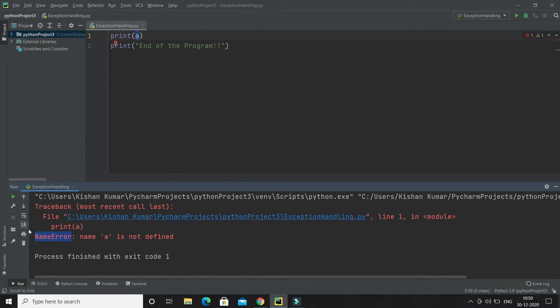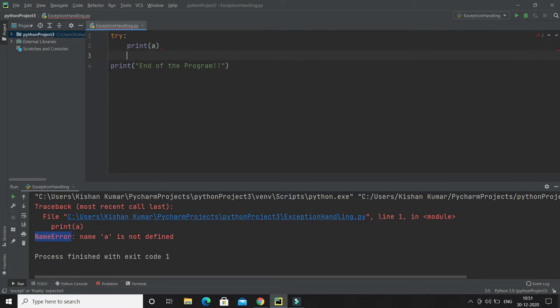And what kind of exception do we have? NameError. This is one of the exception classes which exists in Python. But the error has occurred in this line, and because of that my program has crashed and I do not see this output. The rest of the code is not executed, and that's why we really need exception handling. If you expect this line of code can throw some exception, then you can put the code for which you want to handle the exception in the try block.